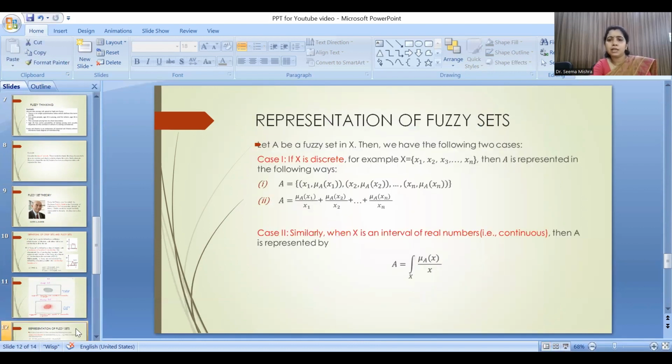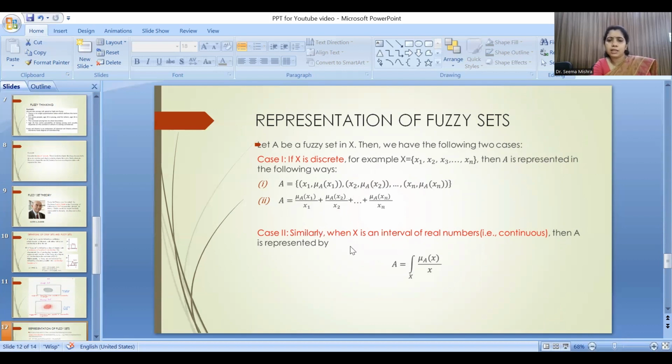So next, coming to representation of fuzzy sets. If A is a fuzzy set in X, then we have two cases. If X is discrete, for example X is {x1, x2, ..., xn}, then in that case A is represented by A = {(x1, mu_A(x1)), (x2, mu_A(x2)), ..., (xn, mu_A(xn))}. What is mu_A(x1)? This is the grade with which x1 belongs to this collection A. It is also represented as mu(x1)/x1 + mu(x2)/x2 + ... + mu(xn)/xn.